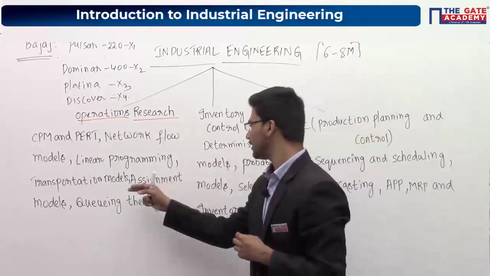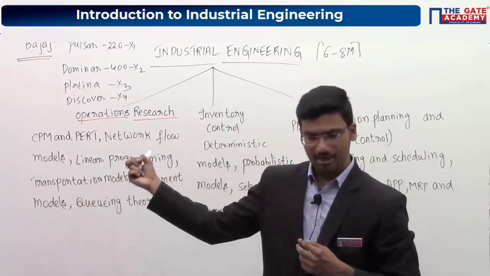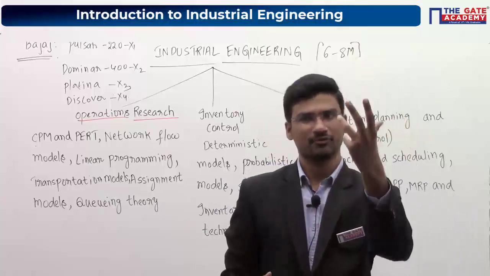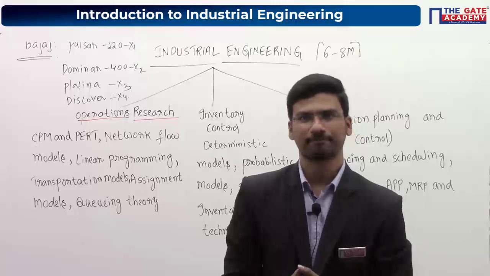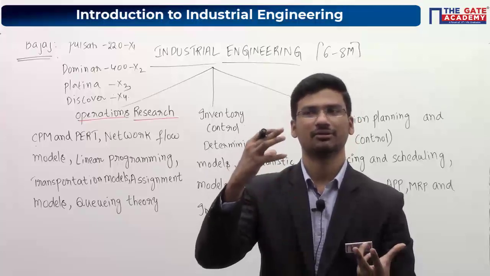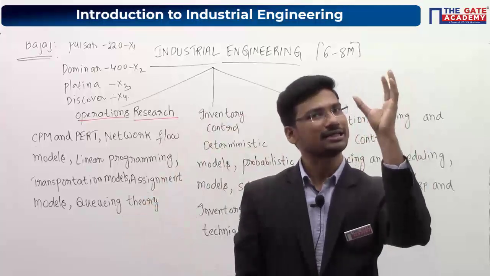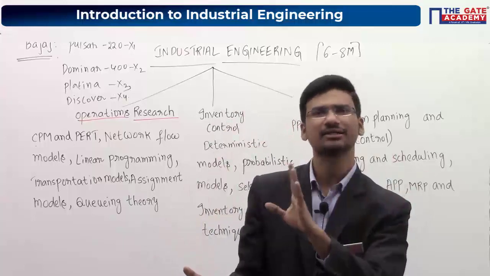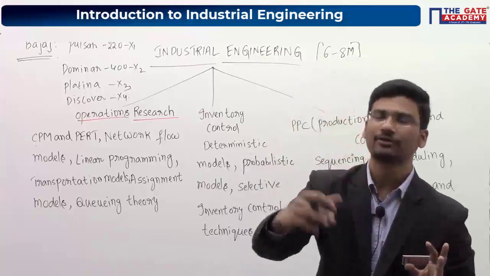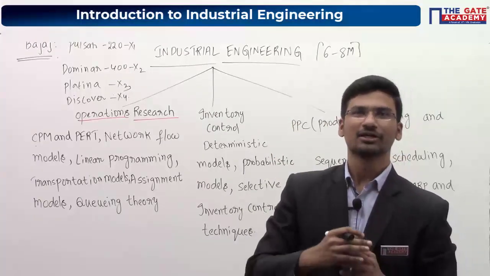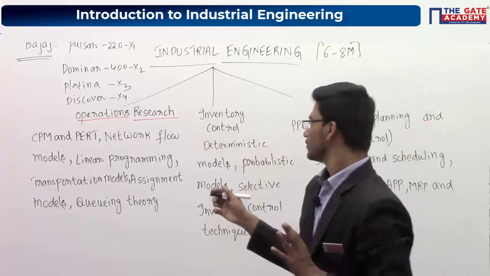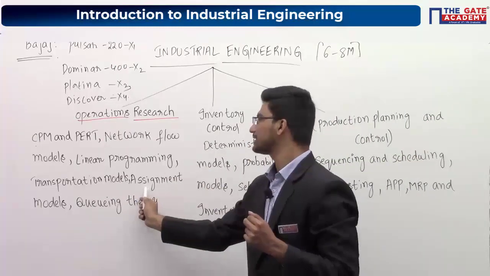So next, coming to the next topic, which is assignment models. Again, the name says assignment or assigning. Now let us say there are some workers in an industry and some machines. You have to assign these workers to the machines. Each and every worker will be charging wages differently. You have to assign these workers to the machines in such a way that your total assignment cost should be minimum. Total assignment cost in the sense, the wages which you are going to pay to these workers should be minimum. So you have to find an optimal assignment which minimizes the total payment of wages. To optimize this, again we can use assignment models.